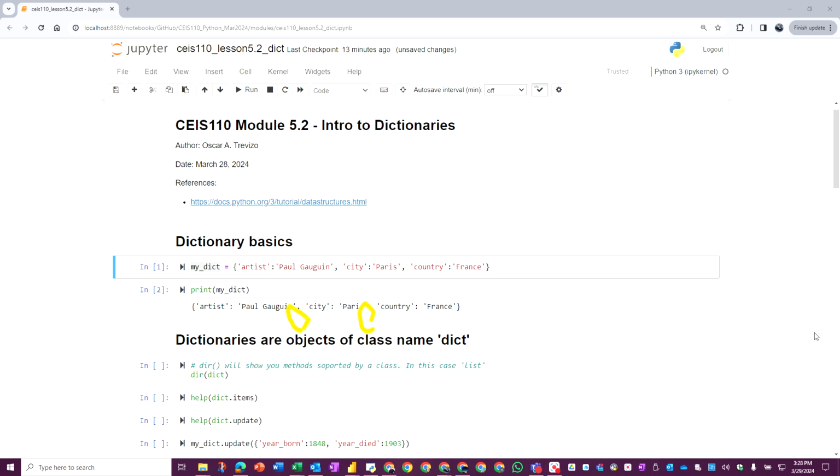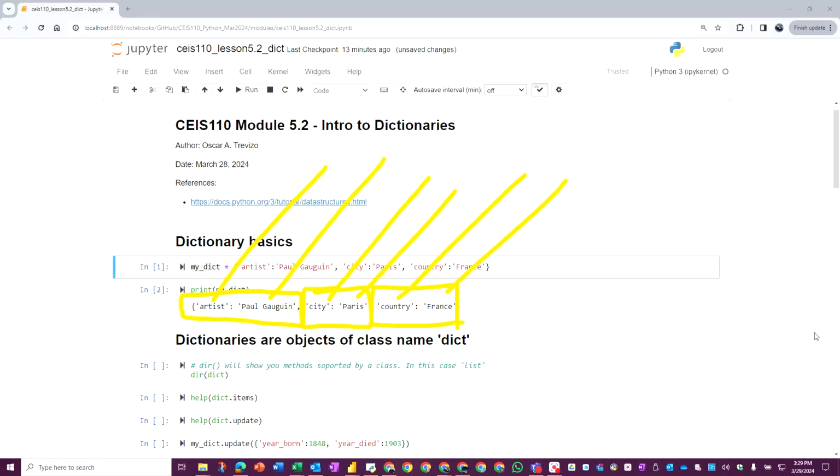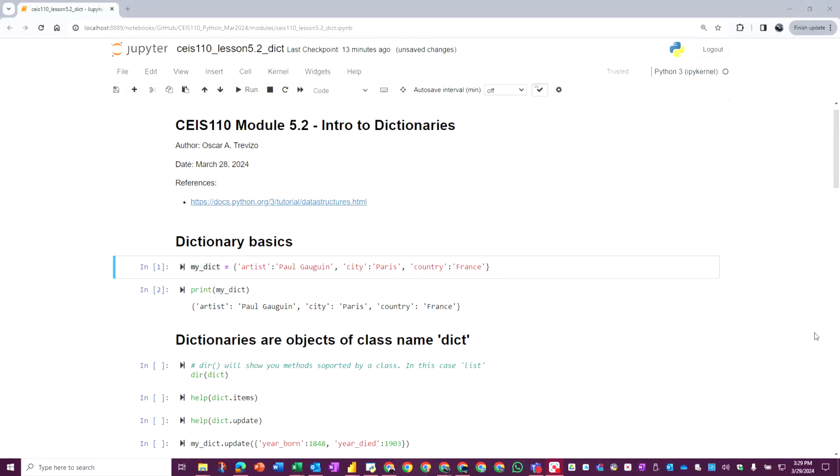You have your first comma right here, your second comma right here. So that means that's separating your items. You have the first item right here, the second item right here, and the third item right here. They're separated by commas, each item with a keyword and a value. The first one is key artist and value Paul Gauguin. The second one is key city and value Paris, and then key country and value France. So that's how you're starting to organize your dictionaries.